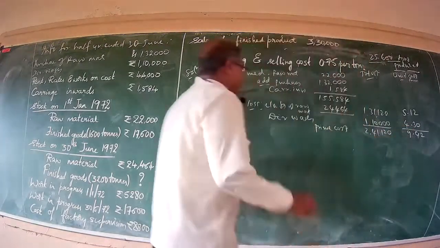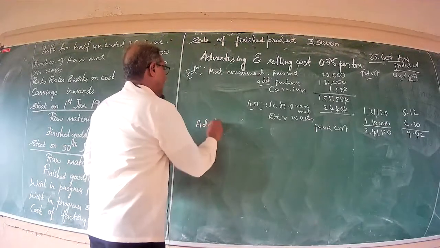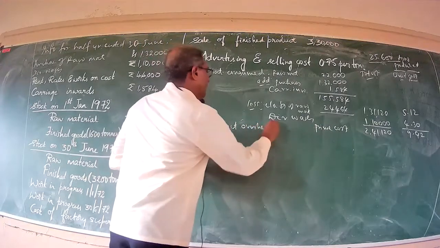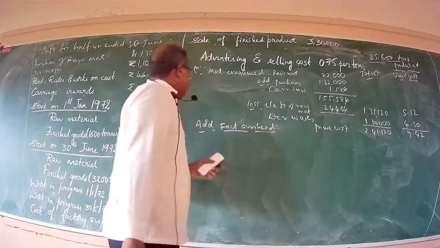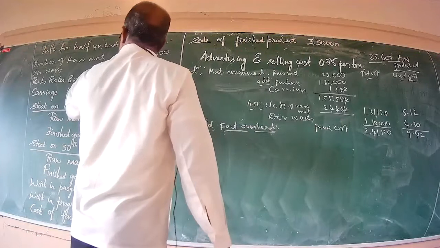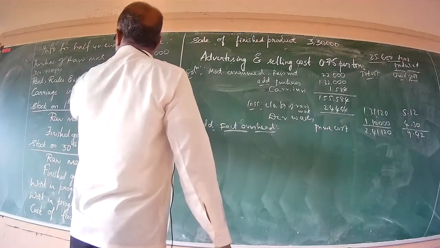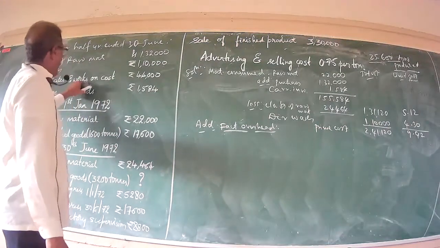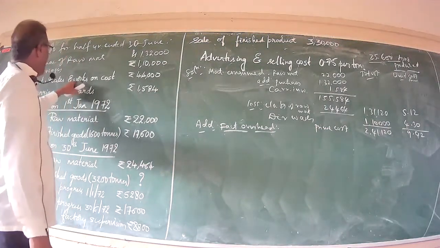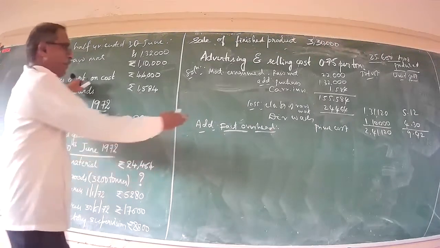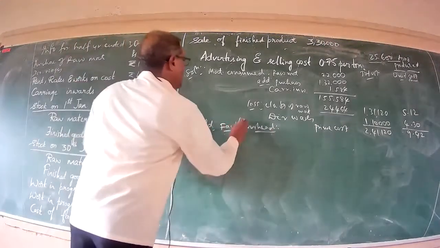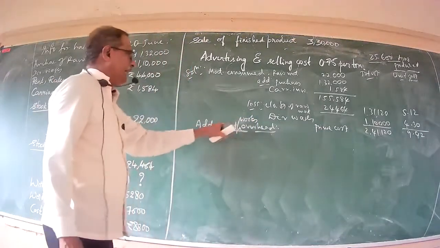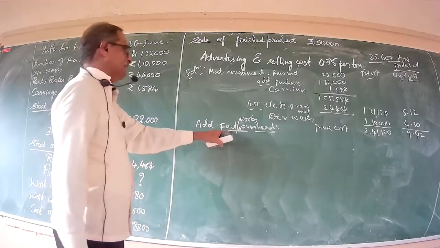Then, add. What should be added? Add factory overhead. Now you go through. Is there a single item of factory cost, or are there a good number of costs? Say, first one, rent, rates and works cost. Specifically given as rent, rates and works cost. You can also write it as works overhead. No problem. Because works overhead and factory overhead are synonymous and could be interchangeably used.